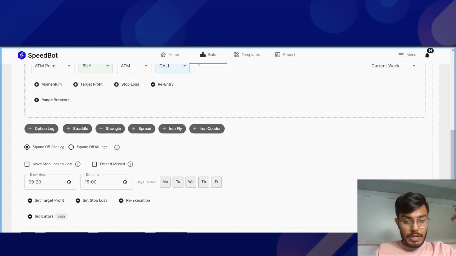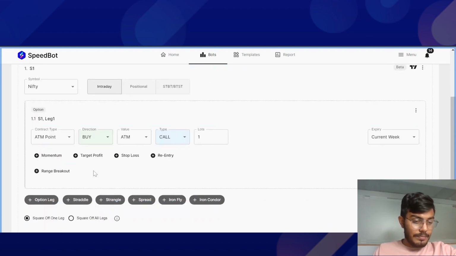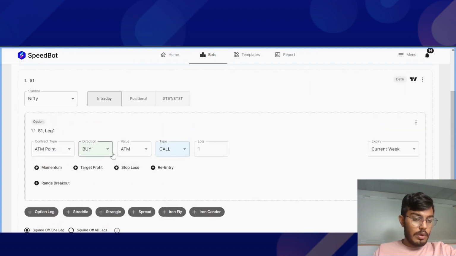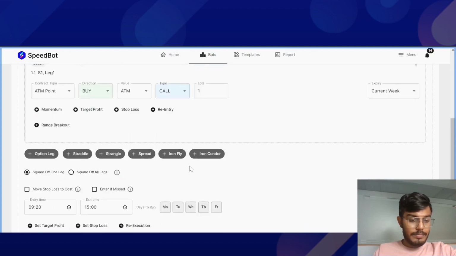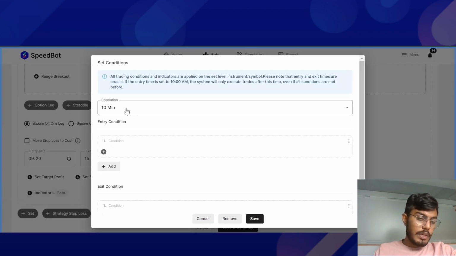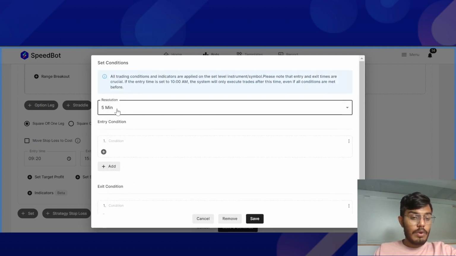So Shiva, what you can do over here is that you have added the leg. Once the leg is added, over here I have added the call option by ATM leg, and I'll just add the indicator. Over here you are able to see the resolution. So Shiva, if you want to have intraday based options trading algo, you can just select a lower time frame, that is 5 minute resolution.